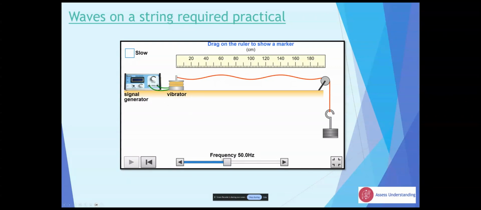So the frequency here is 50 hertz, which means the vibrator will go up and down 50 times a second. A standing wave is basically when it appears that the wave is stationary. What we end up having are these things called nodes, where the string doesn't move just here, and that allows us to measure the wavelength.